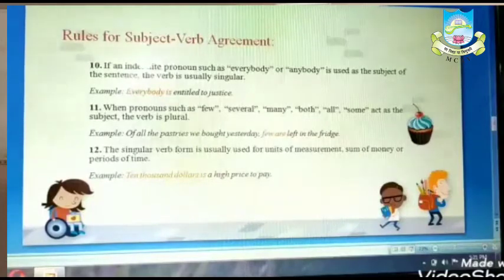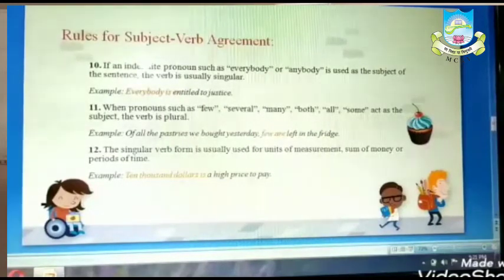So 100 paisa, a sum of money, $10,000, a sum of money. So it agrees to the rule that it is taking a singular verb form with units of measurement, sums of money or periods of time. Now let us see other rules.